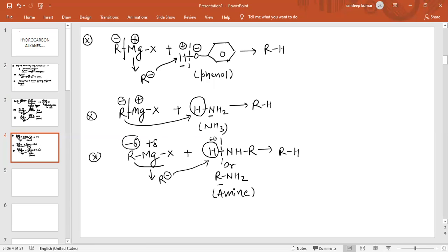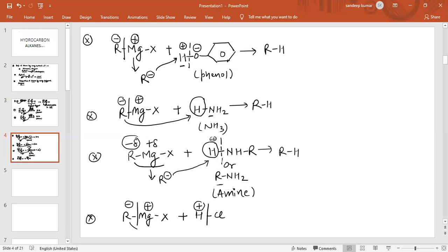See the next reaction. Again, if Grignard reagent, which is RMgX, reacts with HCl, again the bond will break in such a way that magnesium will acquire positive charge and R will acquire negative charge. This is acidic hydrogen, so this is H positive.